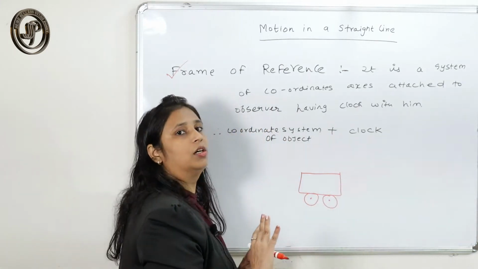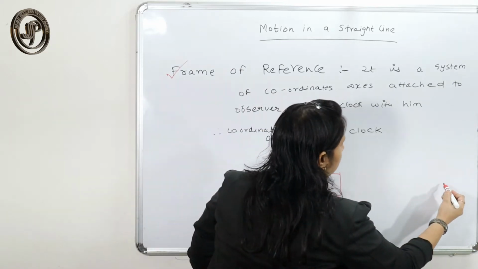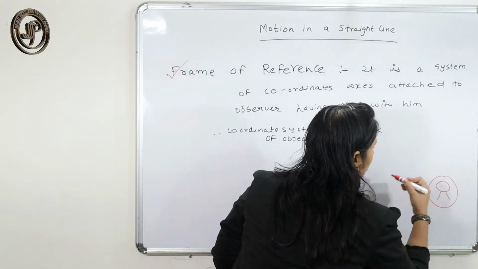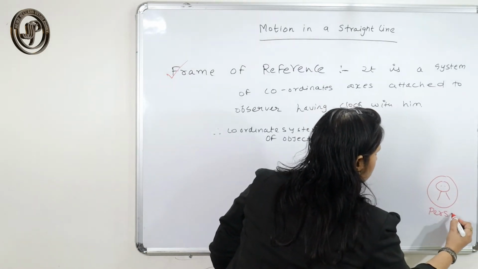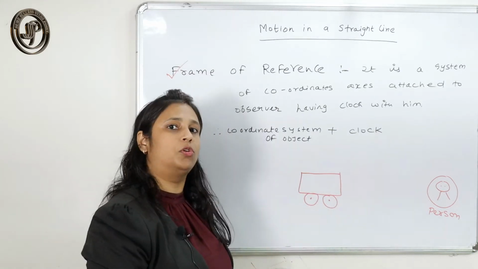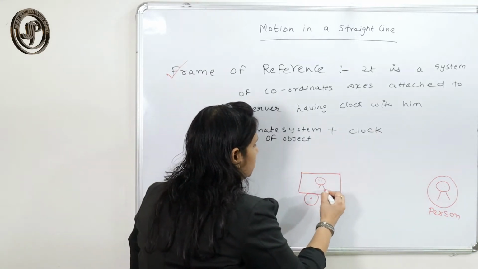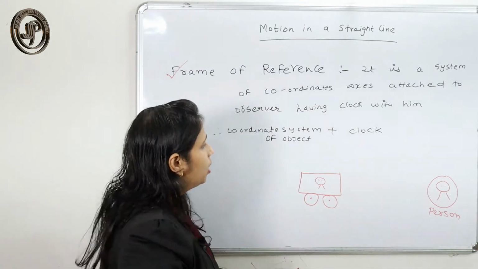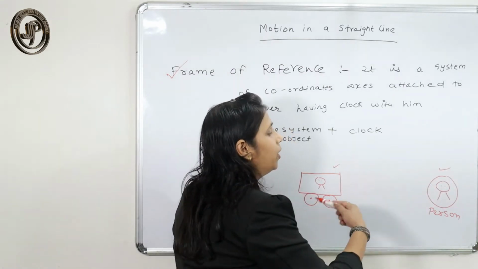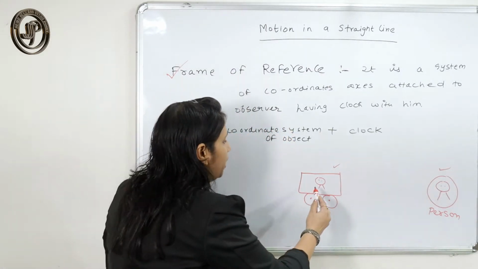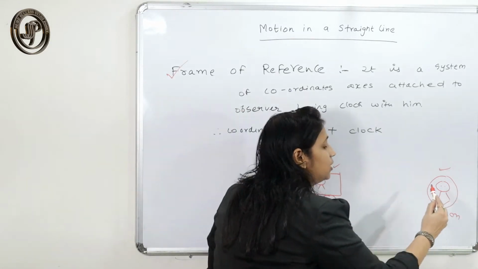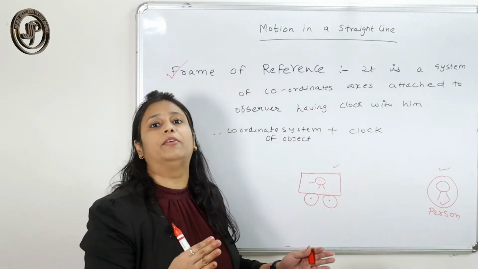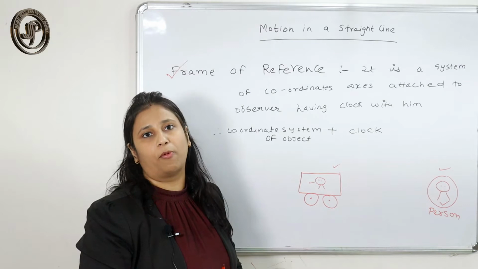The person who is sitting here with respect to the ground observes that the car is moving. He will say the car is moving, but the person who is sitting inside the car says no, the car is at rest. Okay, so who is correct? With respect to his frame he is correct and this person is also correct. Why? Because they are observing the event with a different frame of reference.